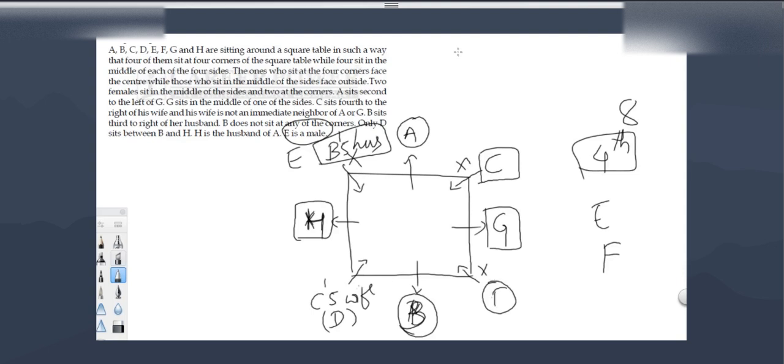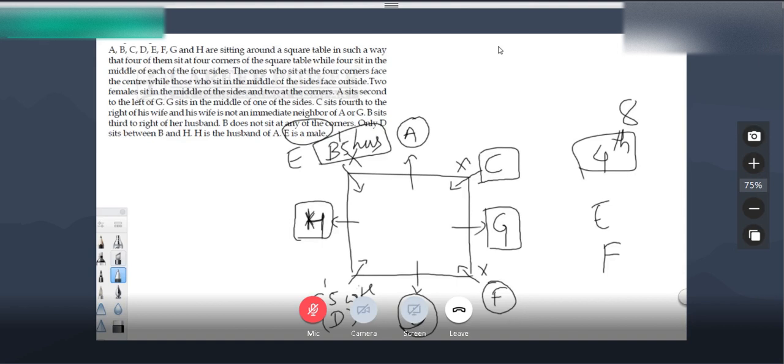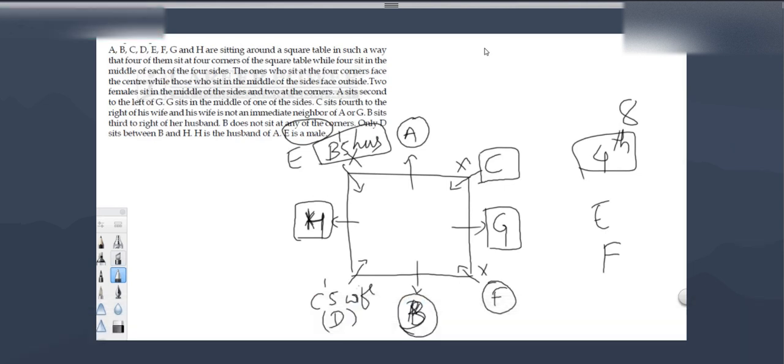This is F. Clear, right? Any doubt in this?